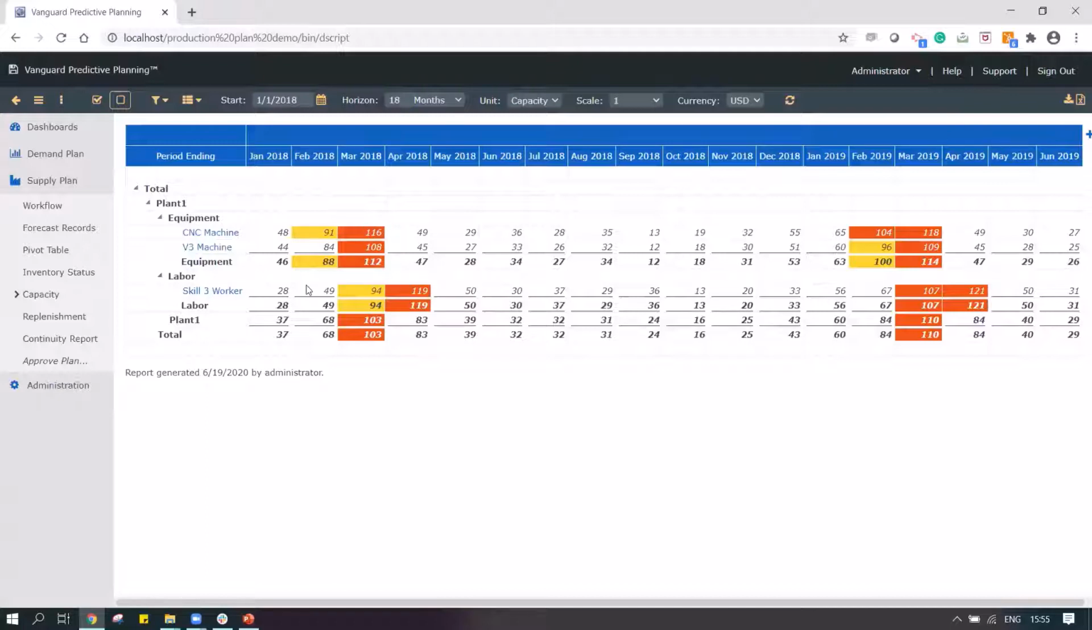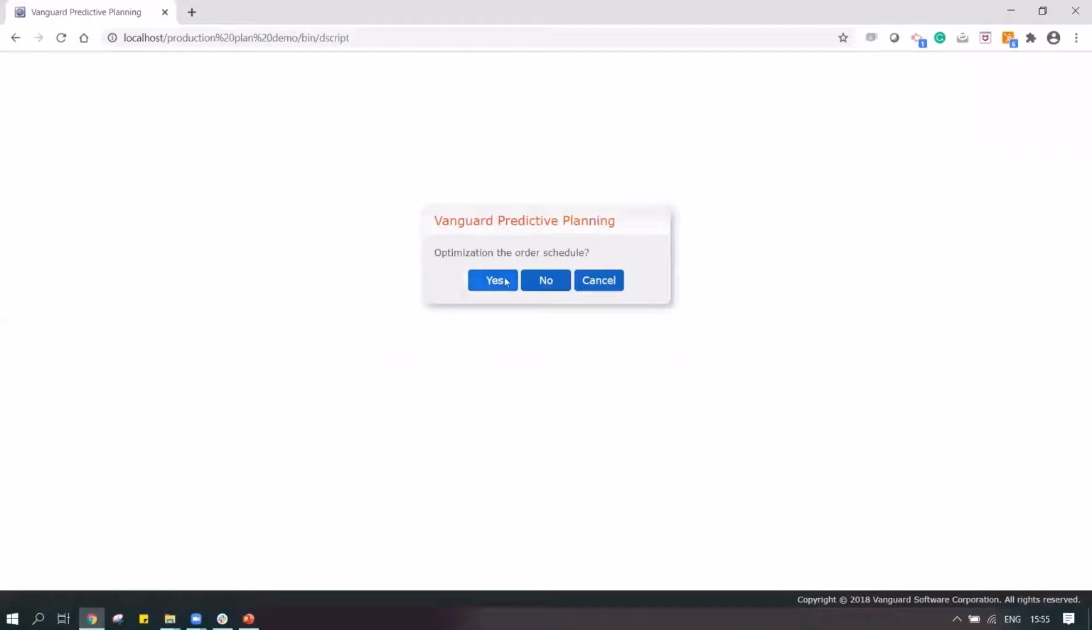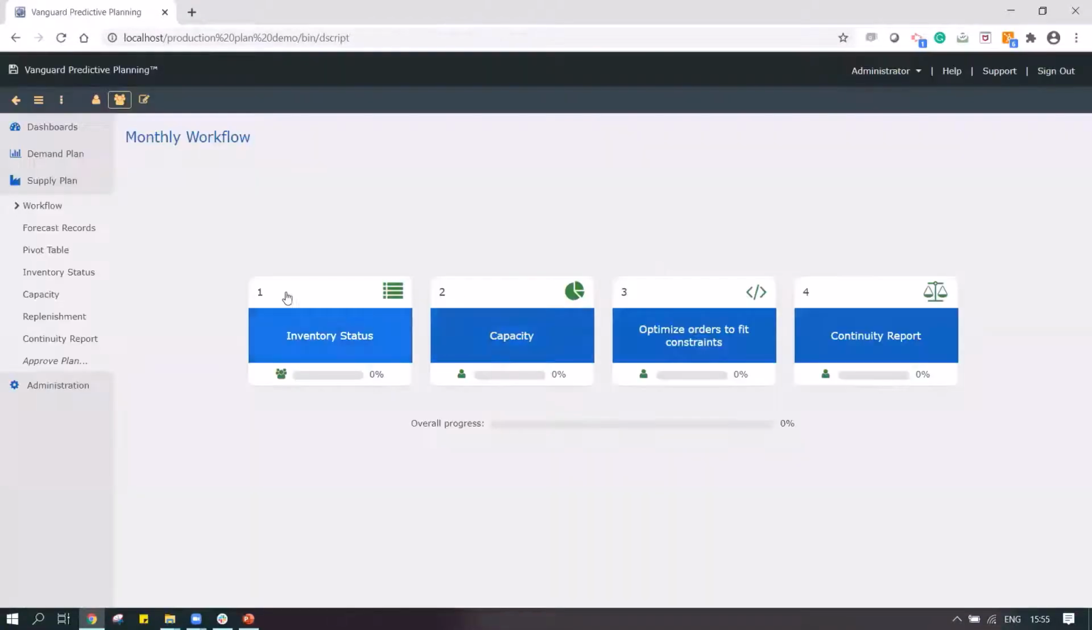So I want to prepone the production of these products so we can configure such constraints in the system, and we can tell the system to optimize the orders to fit my constraint, so that I do not exceed my capacity in those months. So when I click over here, just by a click of a button, it gives me this information that my optimization is complete.